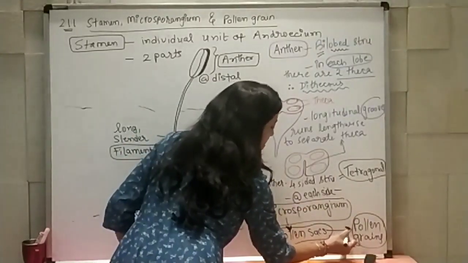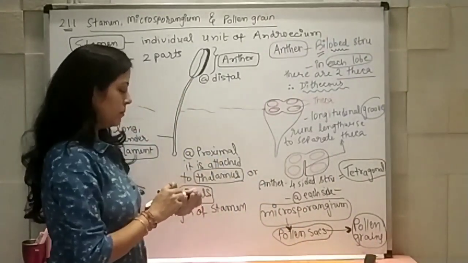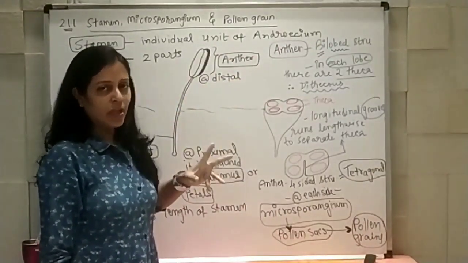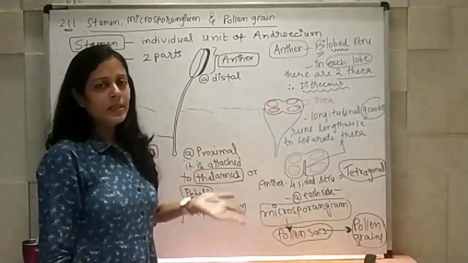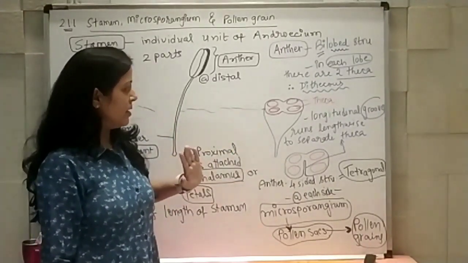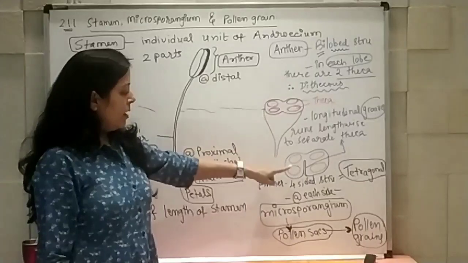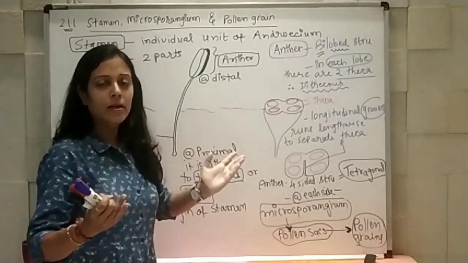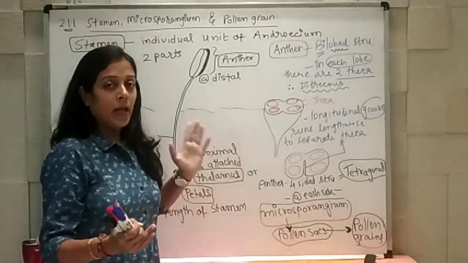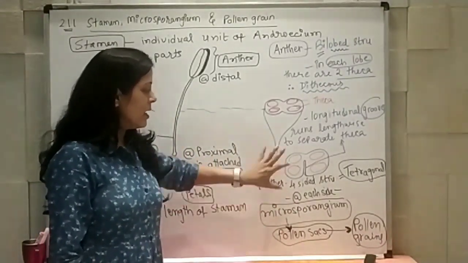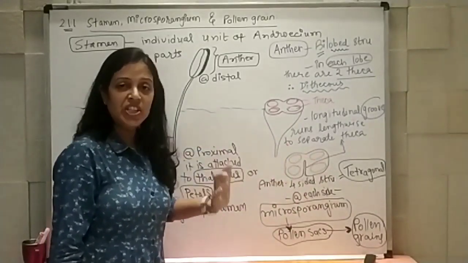Right? So again I am repeating one more time. Basically anther has a bilobed structure, and each lobe has two theca. So you can say ditheca structure is there. A longitudinal groove runs lengthwise to separate both side theca, and as it is a tetragonal structure, it has four microsporangia.